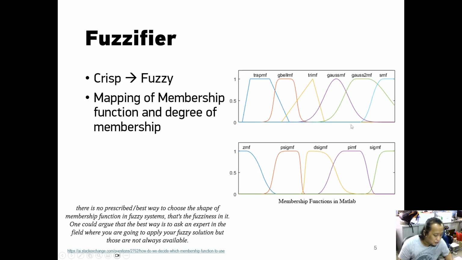So we have several types of membership function: trapezium, bell, triangular, Gaussian, and others. In this case, I will use the triangular membership function.